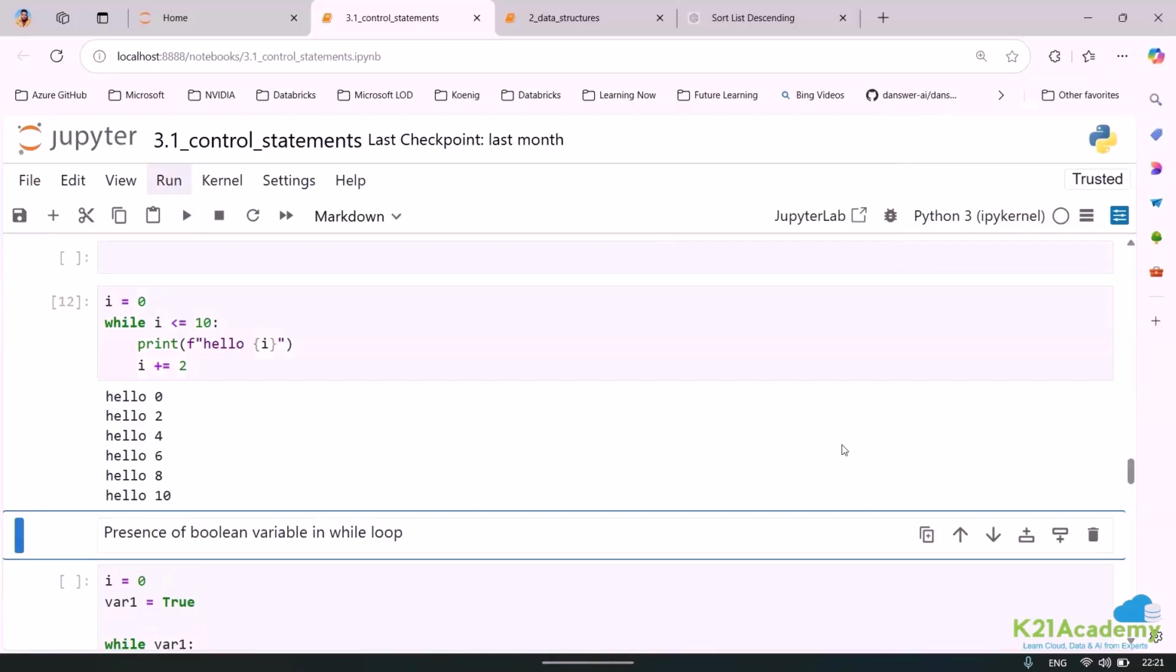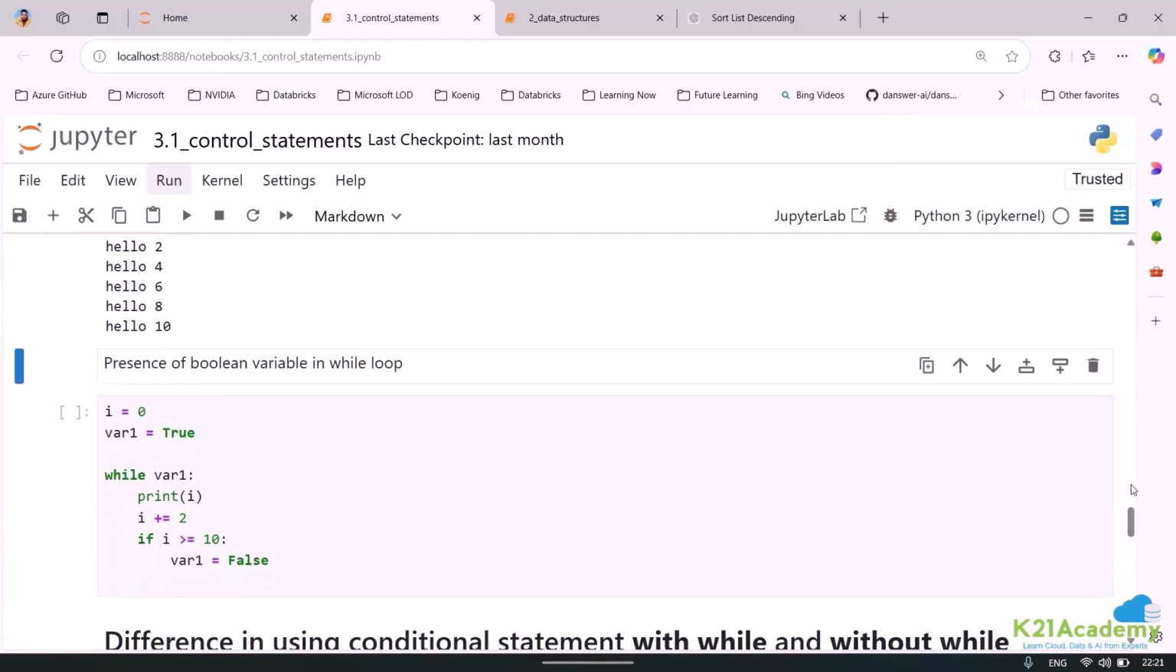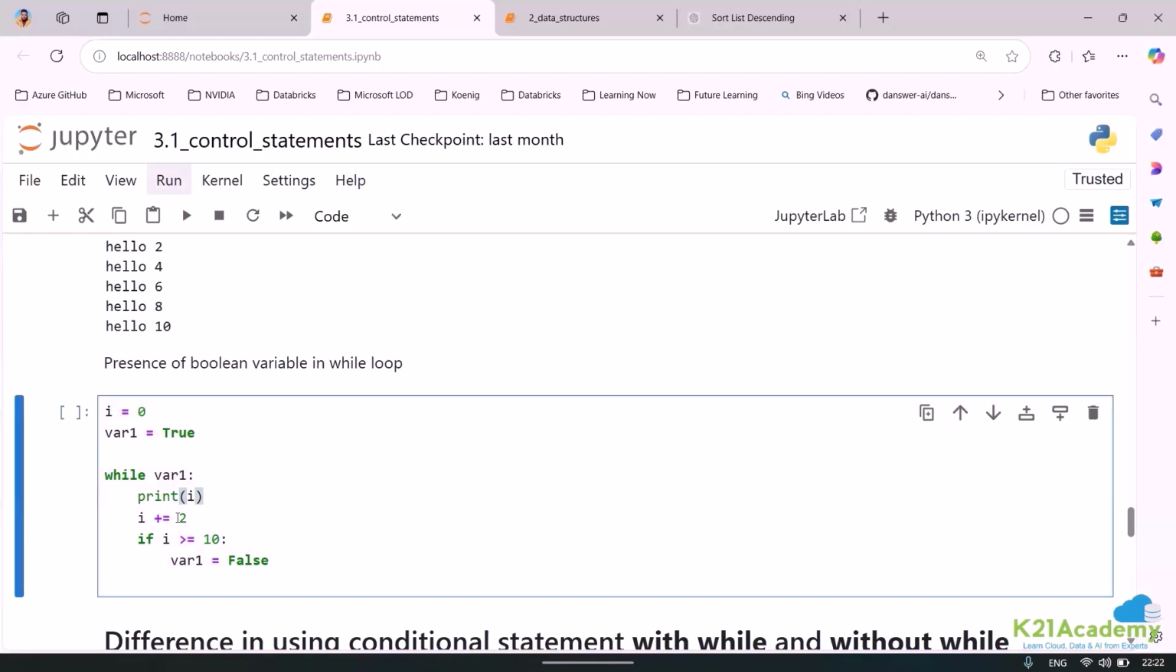That's okay. Now, similar to this, if I have a Boolean, just to show you, I have variable 1 is equal to true. And here I am saying while true, print I. And then keep on adding I to two values. So earlier, while true basically means while variable 1 is equal to true, print I. And then here I am saying I is equal to I plus 2. If I is greater than or equal to 10, then go ahead and change the value of the variable from true to false. So just to keep it simple, it will go ahead and check the value while the statement is true.